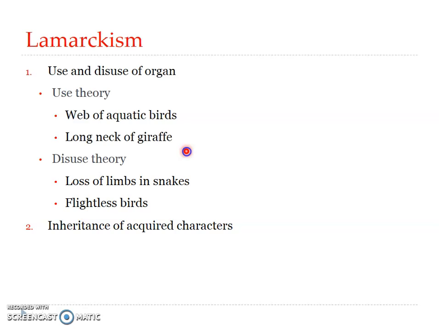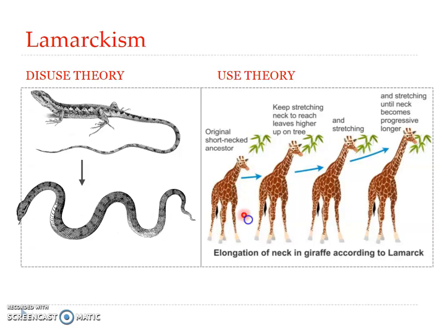Now the long neck of giraffe, another interesting example of continuous use of an organ. Lamarck suggested that ancestors of giraffe had a short neck and uniform length of limbs. They had to feed on small herbs. When the herbs became scarce, the ancestral forms were forced to browse on the leaves of trees.